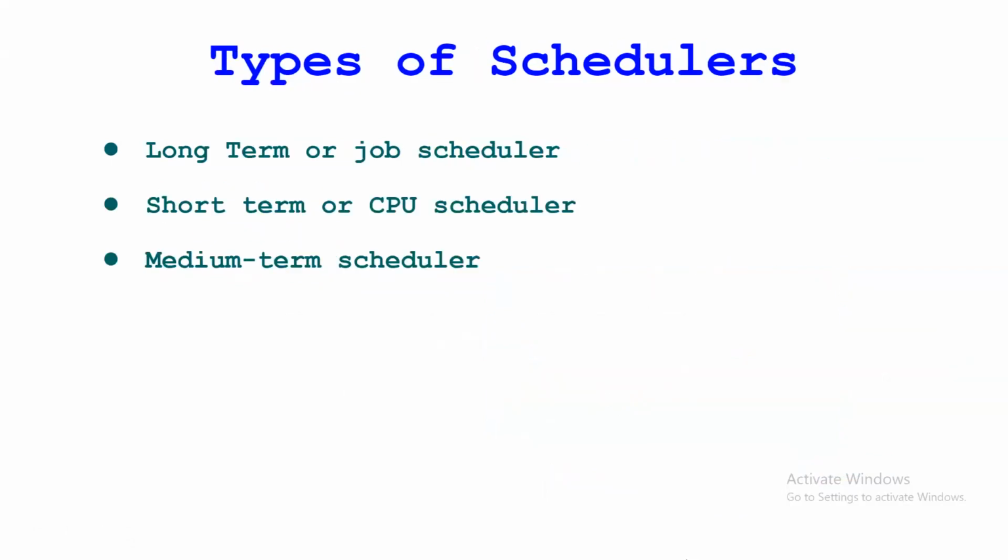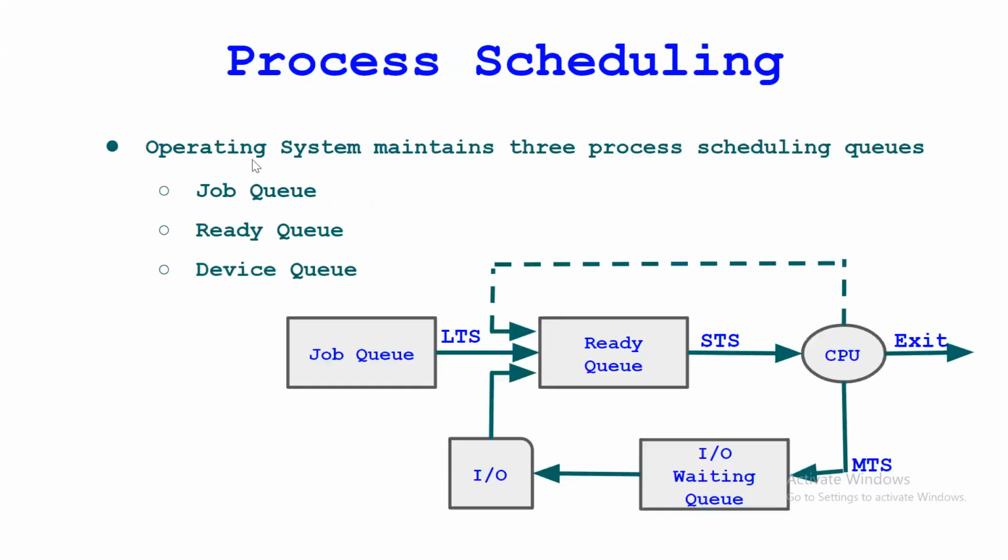Now, I already told you these are the three schedulers: the long-term scheduler, or job scheduler; the short-term scheduler, or CPU scheduler; and the mid-term scheduler. The function of the long-term scheduler is to bring a process from secondary memory, or the job queue, to the ready queue.